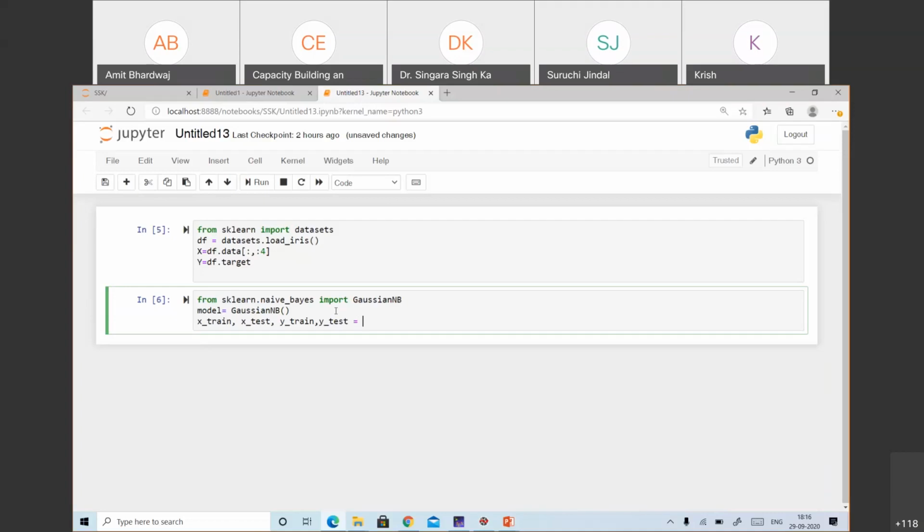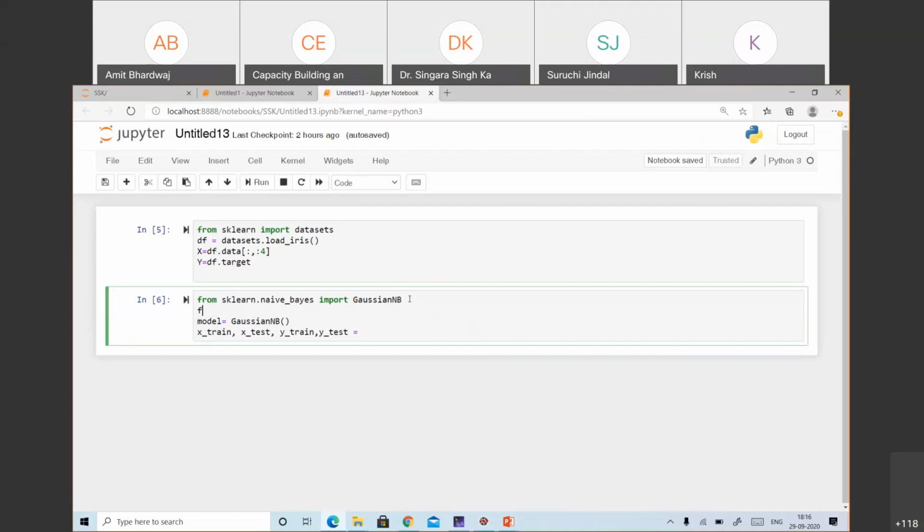For this purpose, we need to include the required library, which is sklearn.model_selection. Import the train_test_split method.